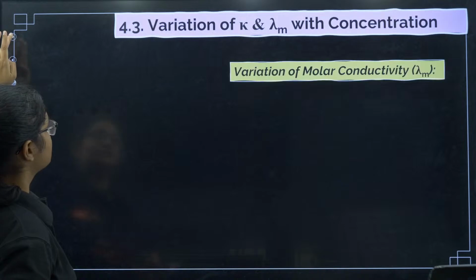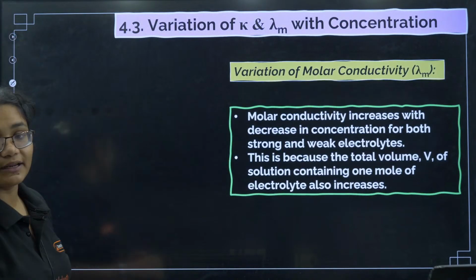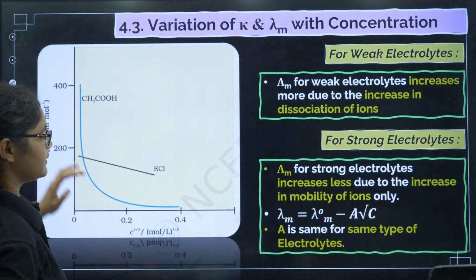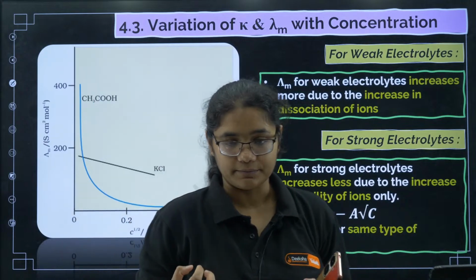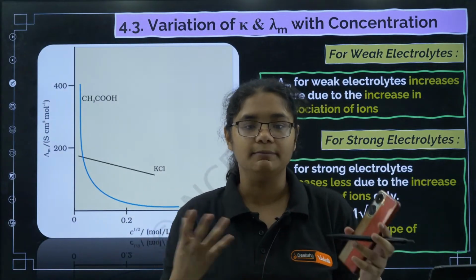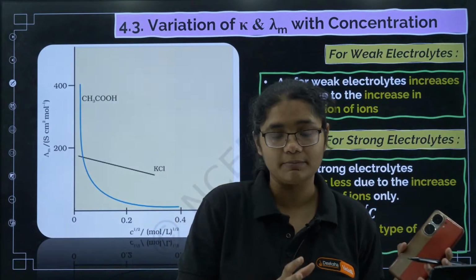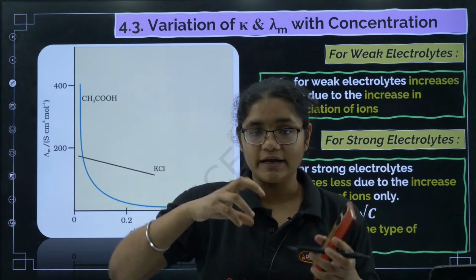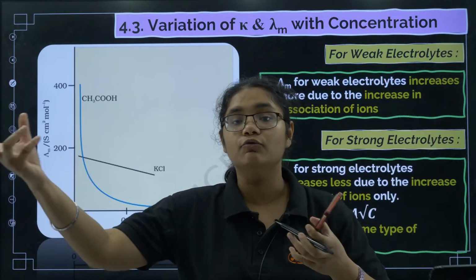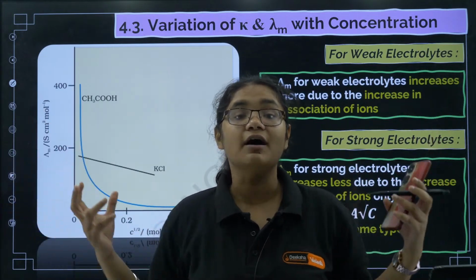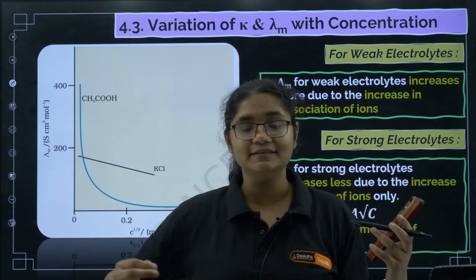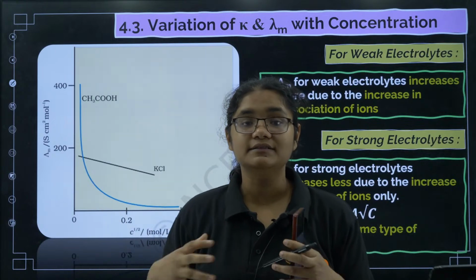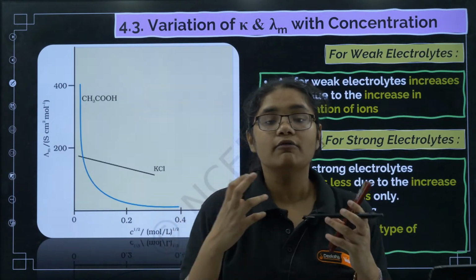Okay. Next, we will see the molar conductivity will increase for both strong electrolyte and weak electrolyte. But what is the reason for that? See, when you decrease the concentration, the mobility of the strong electrolyte will be more, means the ions that were present, you will be having one plus and one minus, cation and anion, they will be very close to each other. But when you dilute it, these plus minus ions will separate and can move farther from each other, their mobility will increase and they can conduct electricity very well. But if they are weak electrolyte, in that case what happens? The dissociation increases, the rate of dissociation increases.